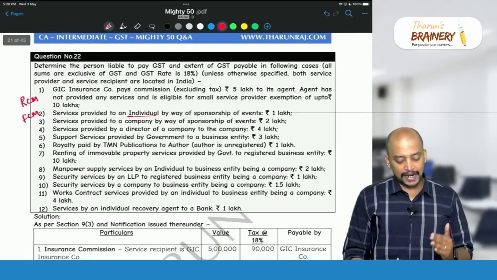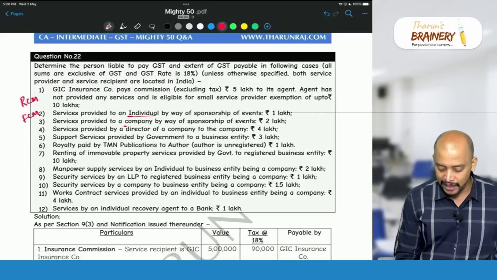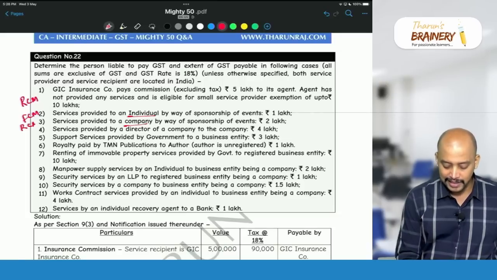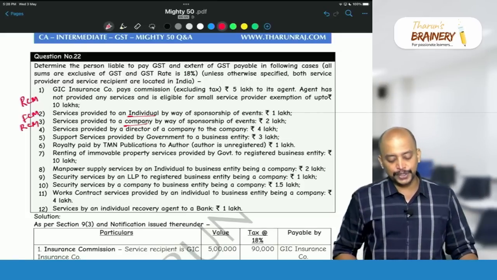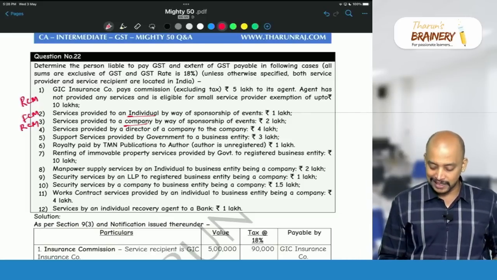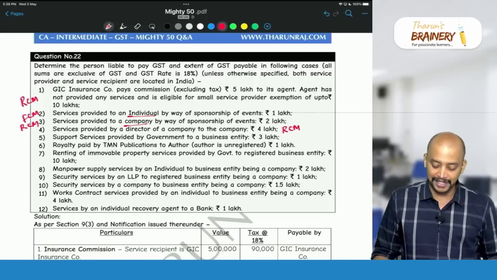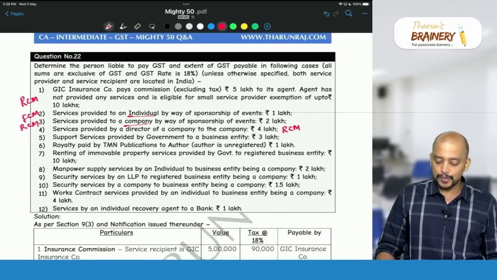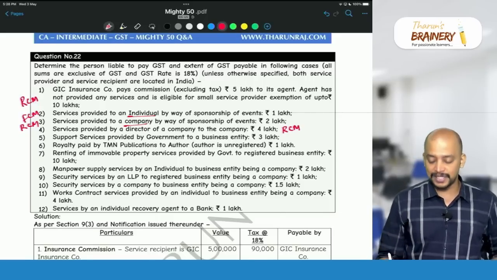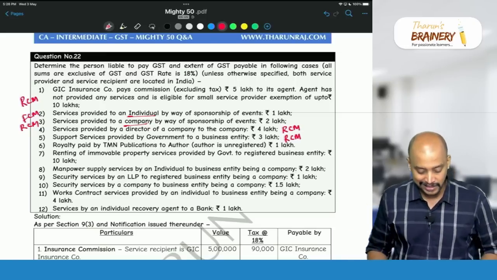Service provided to a company by way of sponsorship service. So who is the recipient? Company. So therefore it will come under RCM. Then service provided by a director of a company to the company. So the company is required to pay GST under RCM. Director service to a company or body corporate is covered under RCM. Support service provided by government to a business entity. The business entity will pay GST under RCM. Any service provided by government to a business entity is covered.